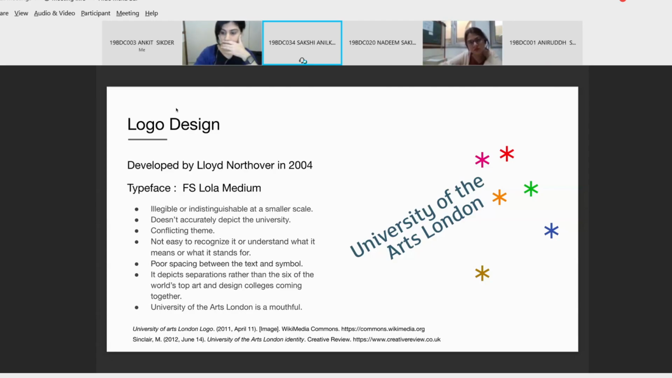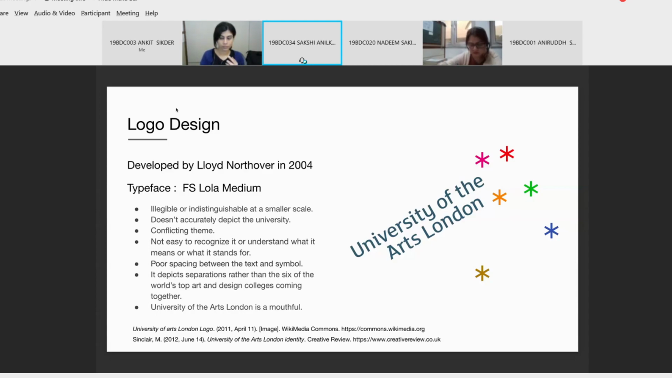So the logo that we see on the screen was made by a team of students, and it was developed by Lloyd Northover in 2004. The typeface that has been used in the logo is FS Lola Medium. And the idea behind the logo is that the motto of the university was a creative constellation. So they've used the Sastic stars to show the constellation. At the same time, the 6 stars represent the 6 colleges which come under the university.